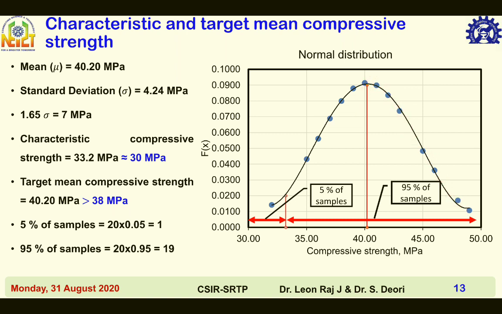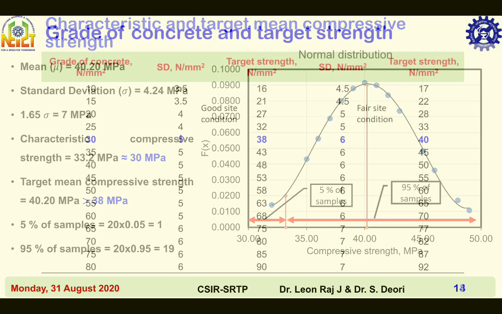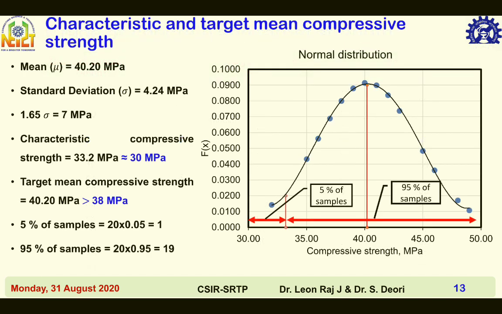68% of data falls within one standard deviation of the mean. 95% of data falls within two standard deviations of the mean. 99.7% of the data falls within three standard deviations of the mean. The target mean strength of the concrete mix should be equal to the characteristic strength plus 1.65 times the standard deviation.